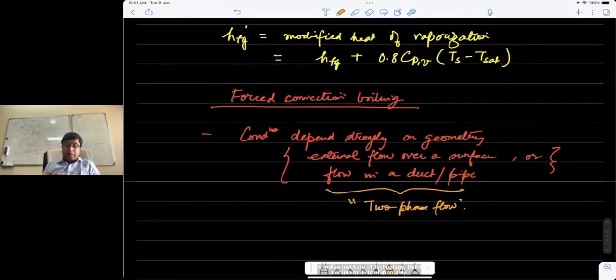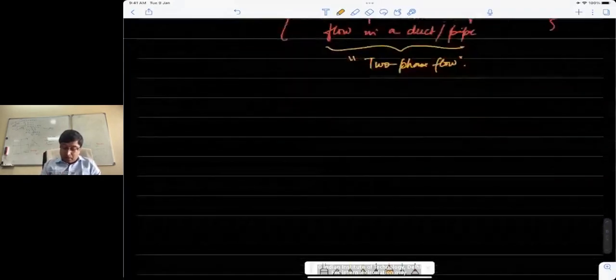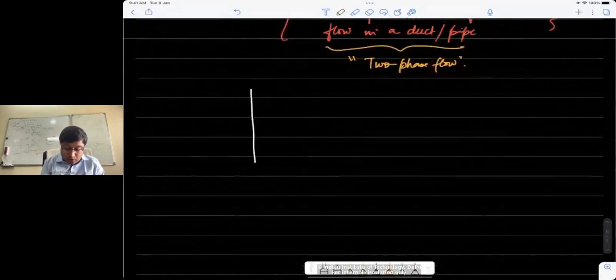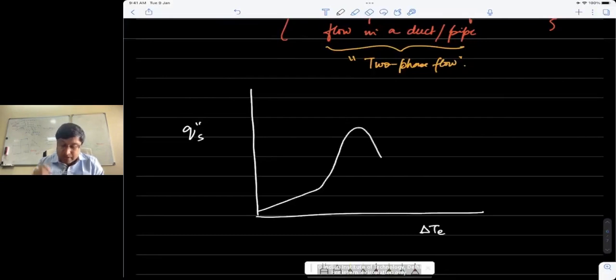Now, what is the main difference between forced convection boiling and pool boiling? To show you that difference, let me draw again the heat flux versus excess temperature curve, but in a simple sense now. Say the pool boiling curve was something like this. Let's say this is pool boiling with its maximum heat flux at somewhere around 1 megawatt per meter square.